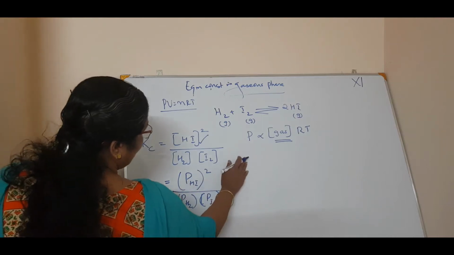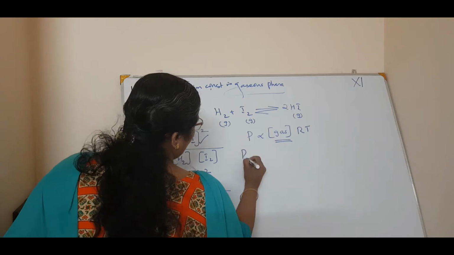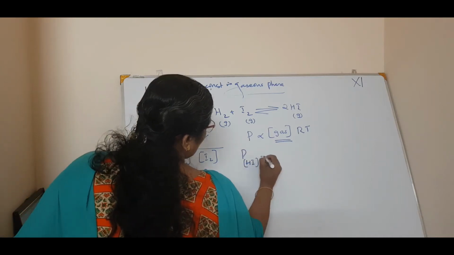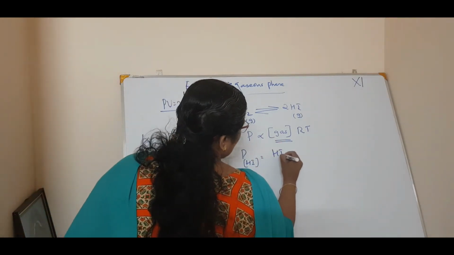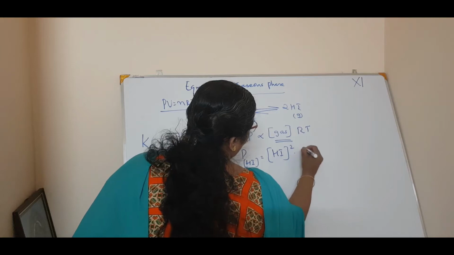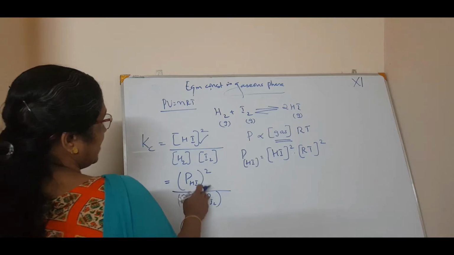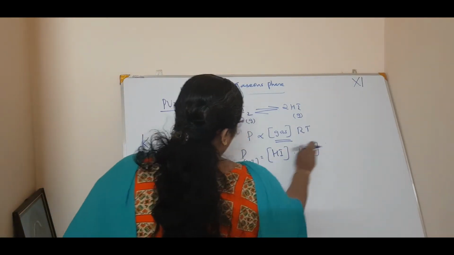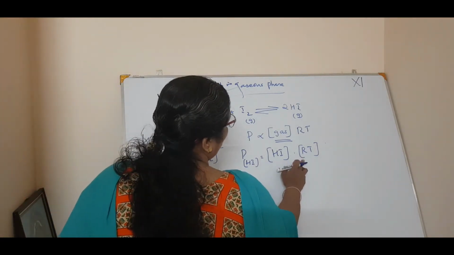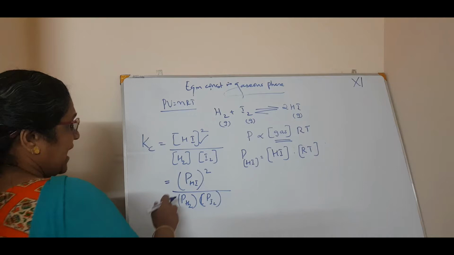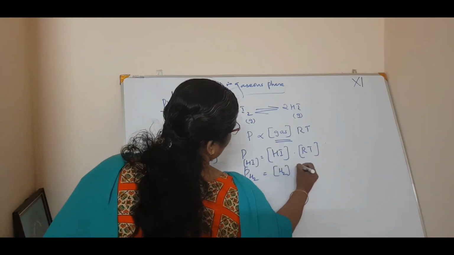I can write, and I am writing it here, pressure of HI is equal to concentration of HI into RT. Pressure of HI the whole square is equal to concentration of HI the whole square into RT the whole square, isn't it? Likewise, pressure of hydrogen is equal to concentration of hydrogen into RT.